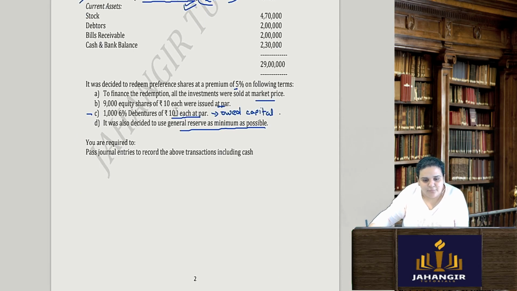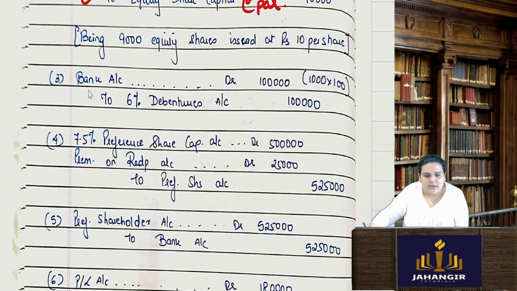1,000 debentures of rupees 100 each. This 6% is the rate of interest. So bank account debit, I got money in my account, 1,000 into 100 to 6% debentures account. Here the journal entry is over.